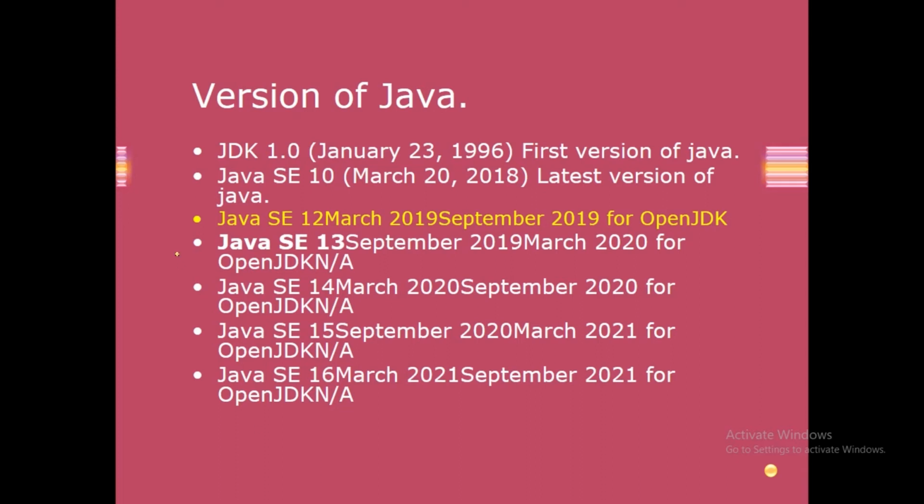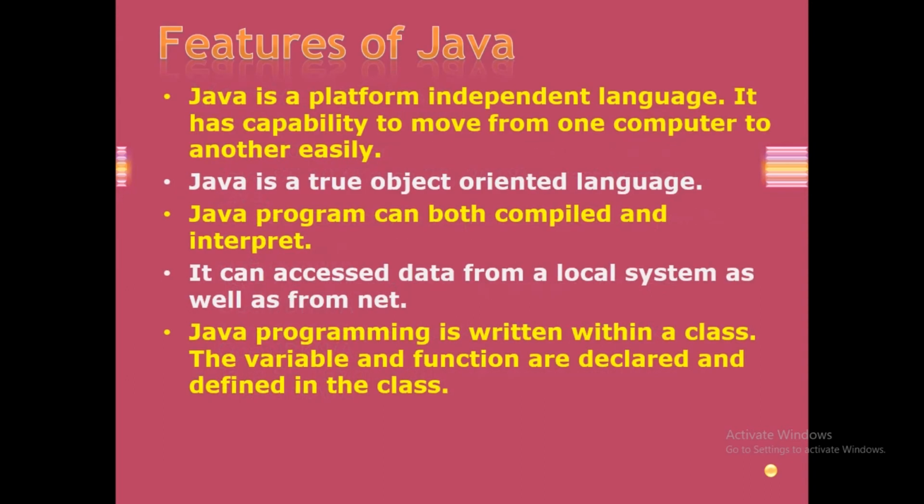So here are some versions. The first official version came on January 23, 1996. Now the latest version is from 14 March 2020. These are all the latest versions of Java, and these are upcoming versions. Now let's talk about some features of Java.